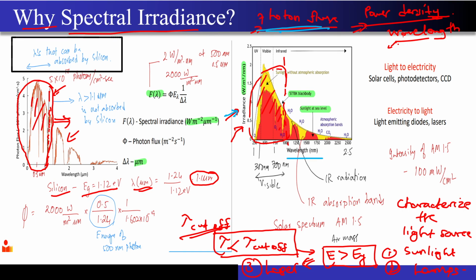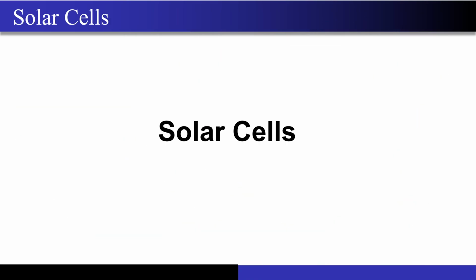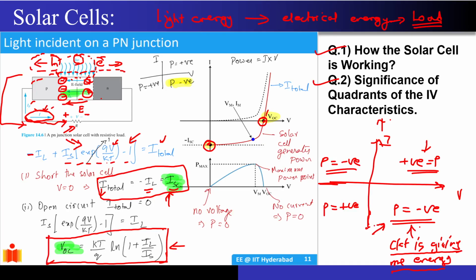Because our semiconductor material will not be able to absorb light from all the wavelengths. Correct? It will be able to absorb light only from the wavelengths which will be lesser than this. Only from these particular wavelengths it will be able to absorb the light. Correct? That's why it is of utmost importance for me to know the distribution of the light intensity with respect to wavelength. So that's why we always look at the spectral irradiance, and now you will see its importance in the case of the solar cell.